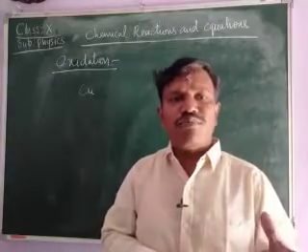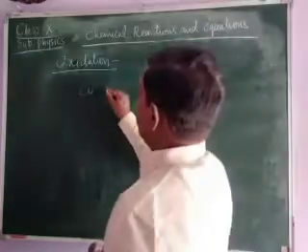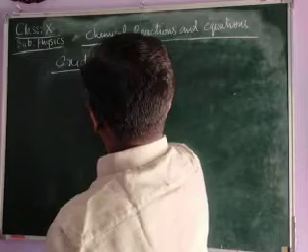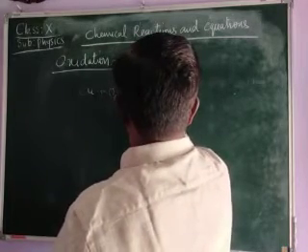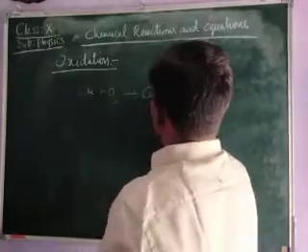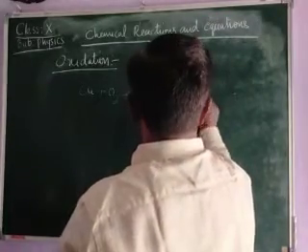It changes into black color. This black color is copper oxide. Cu plus O2 gives CuO. CuO is black in color.